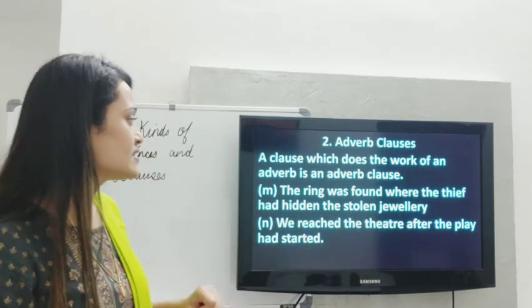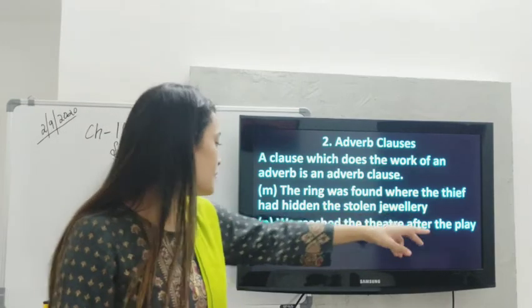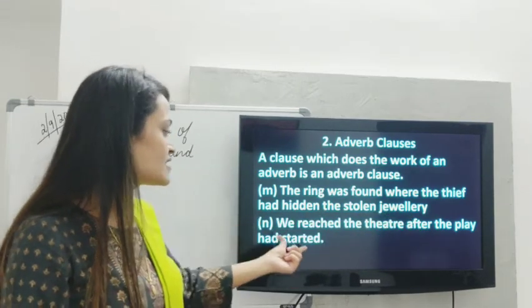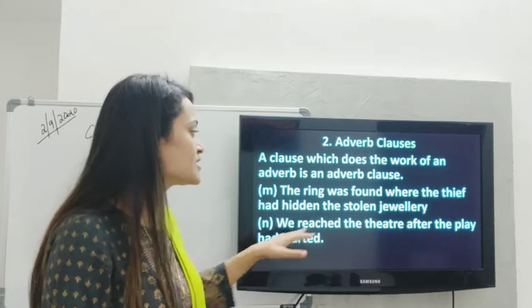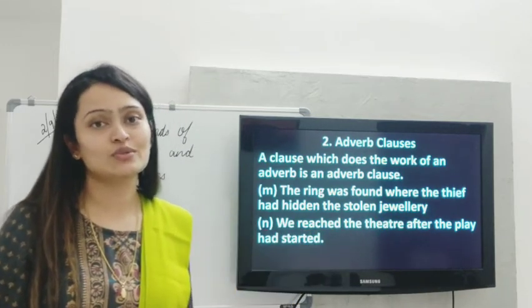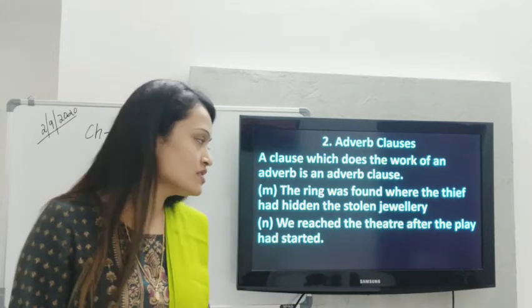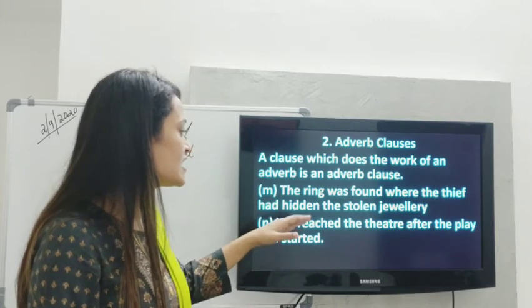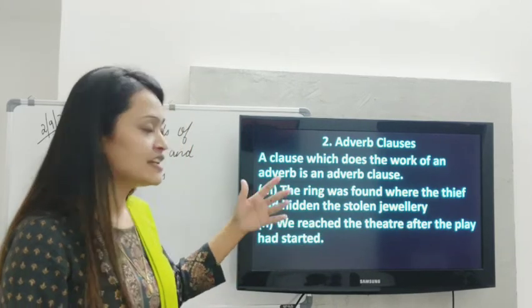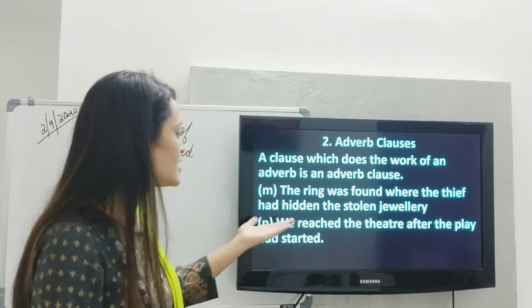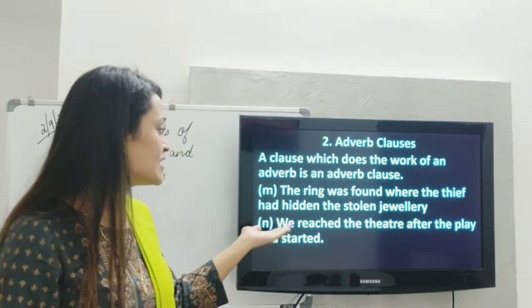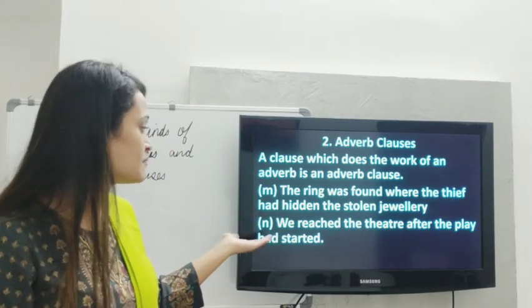Okay, so why is it a clause? Because the play is the subject, had started is the predicate, but it is not making complete sense on its own. So it is a subordinate clause.